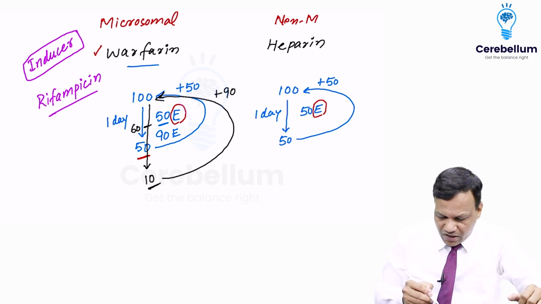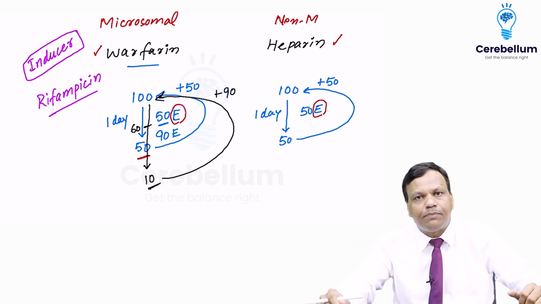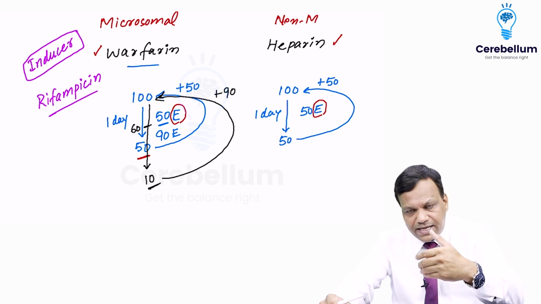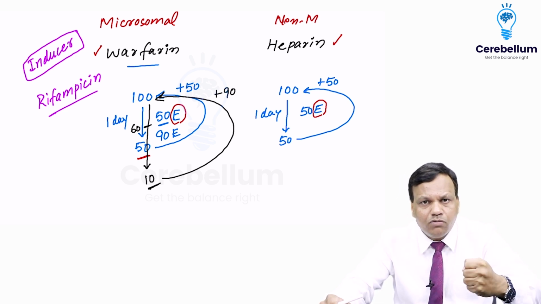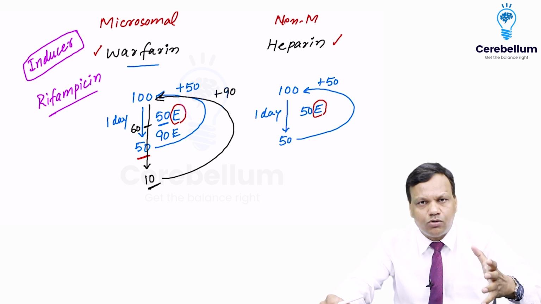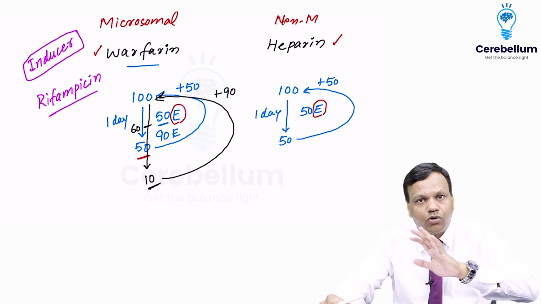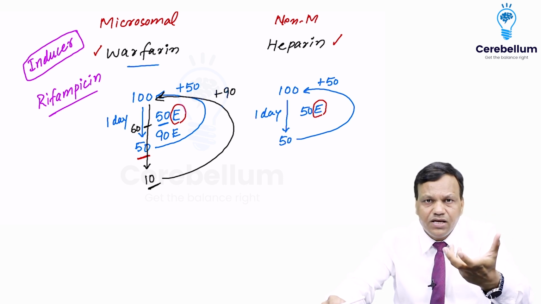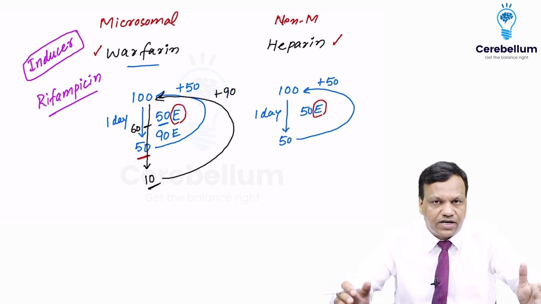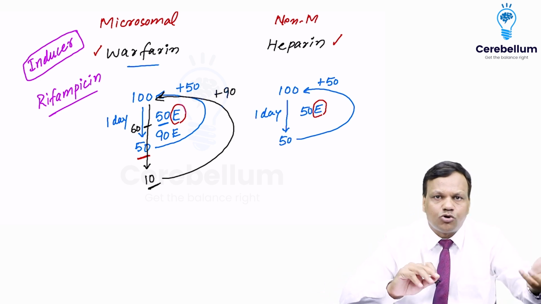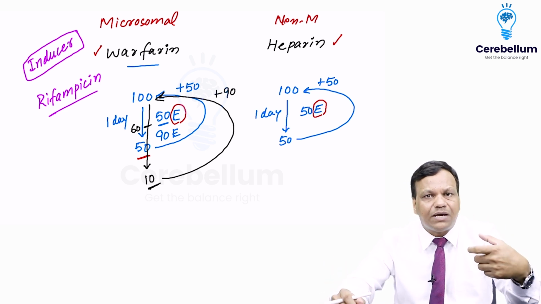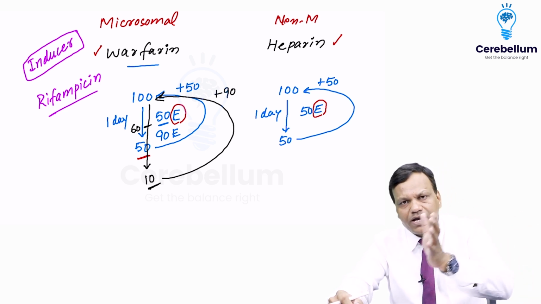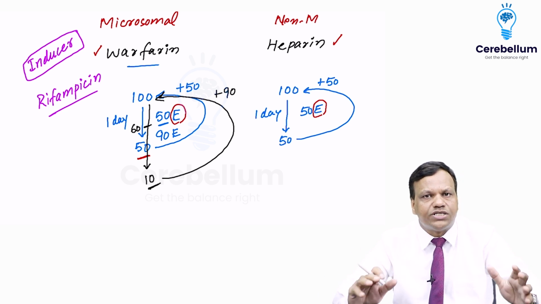But on the other hand, if we give rifampicin with heparin, what will happen? Rifampicin will come to these enzymes and will say that you are not working properly, work more. So these enzymes will say that we know what to do, we don't want to listen. So they do not listen to rifampicin. That means these cannot be induced. So when they cannot be induced, their number will remain 50. So we do not need to change the dose of the drug. Okay? So that is the difference between microsomal and non-microsomal enzymes. A microsomal enzyme can be induced, so we need to adjust the dose of the other drug according to that. Whereas a non-microsomal enzyme cannot be induced, so we do not need to adjust the dose.